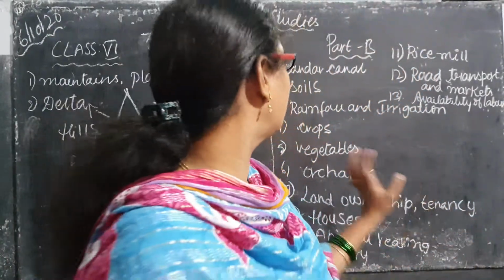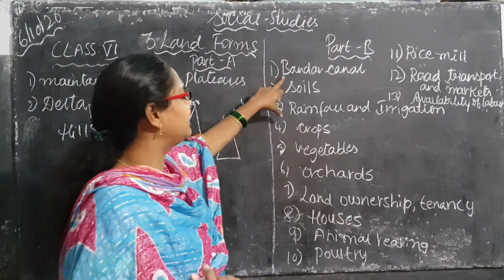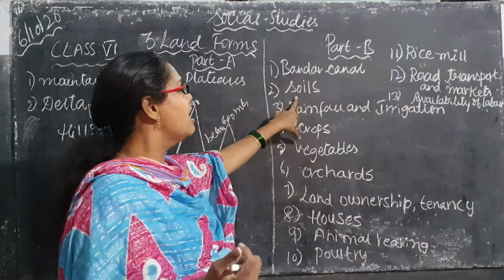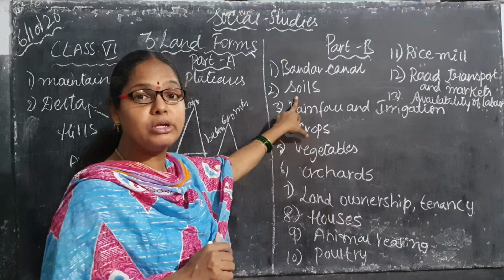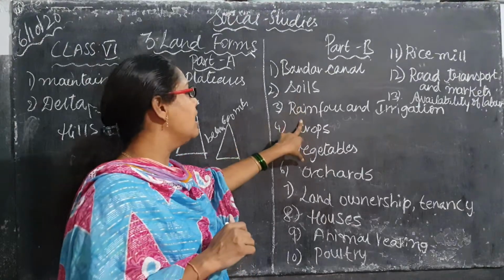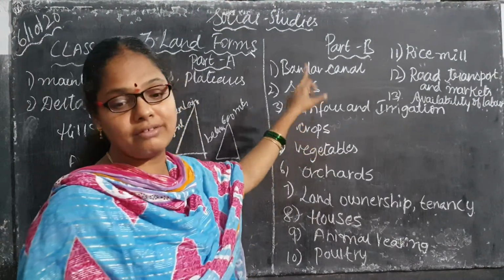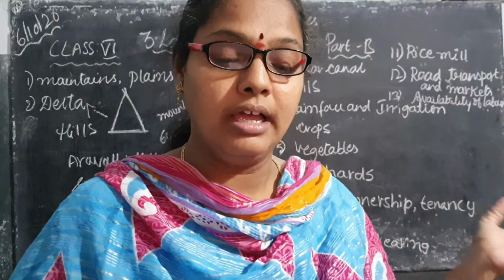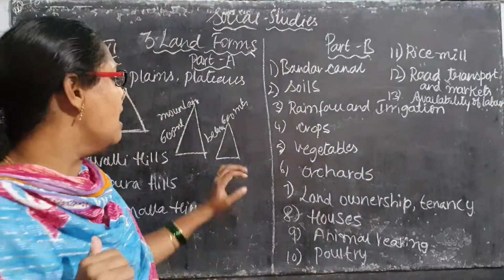Here, coming to the main points: just now we discussed the canal, where it is and how many kilometers. Here, what types of soils are we able to get? Black and Alavelli soil. Rainfall and irrigation, we discussed that we will be getting rainfall in the months of June to October in Penamakuru.